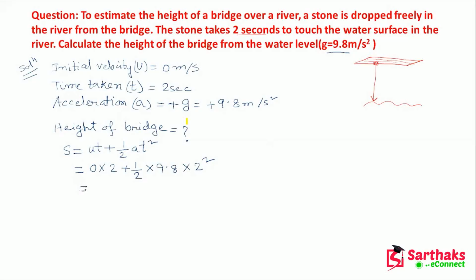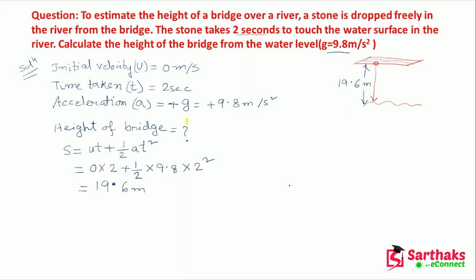So here you will get, after simplification, 19.6 meter. That means this height, the distance between the surface of river water and the bridge, is 19.6 meter.